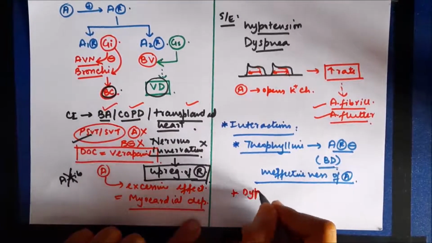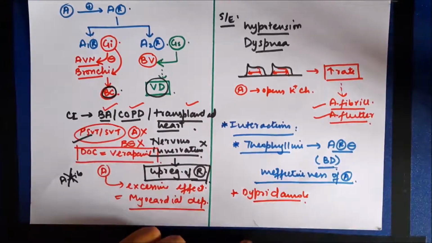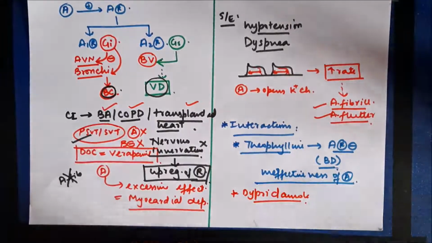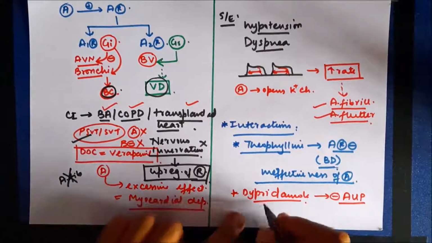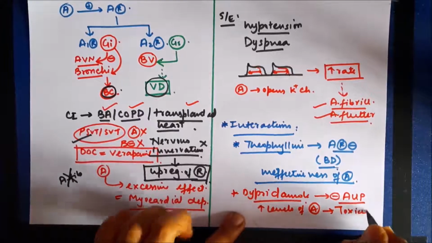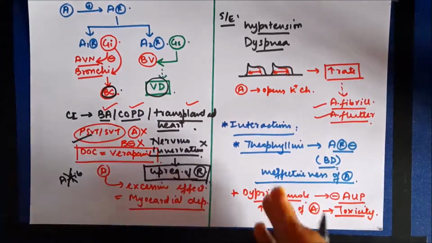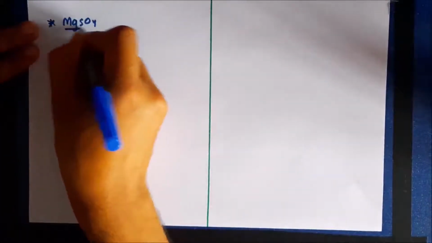Another important interaction is with a drug called dipyridamole. Now dipyridamole inhibits adenosine uptake proteins in cells. As a result, these cells cannot take up adenosine from blood. So this is going to result in increased levels of adenosine in blood, and it can result in toxicity of adenosine. Now the last drug in this class is known as magnesium sulfate.